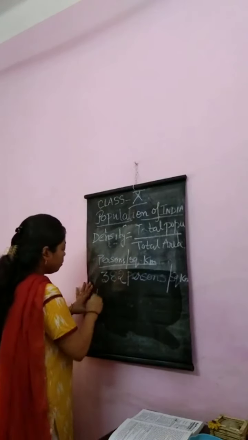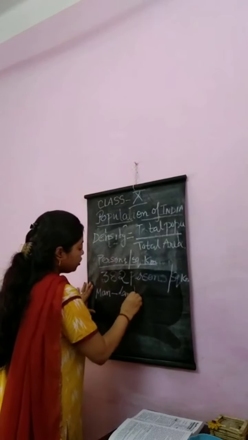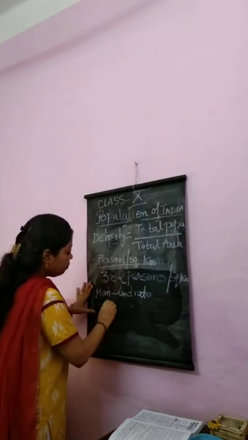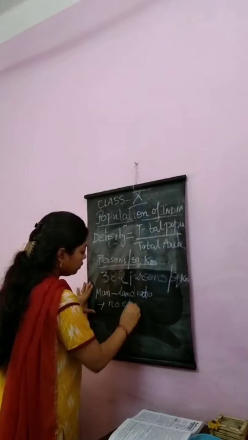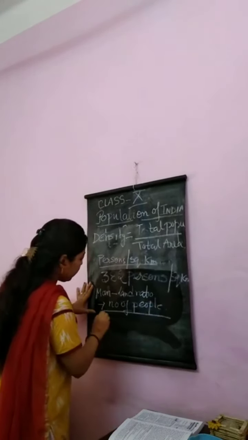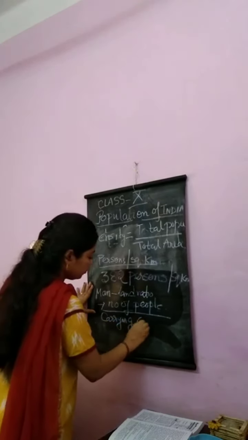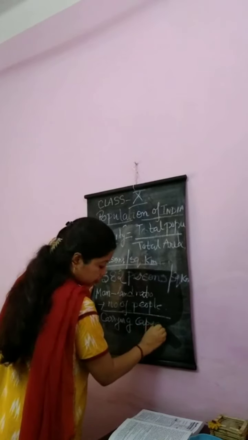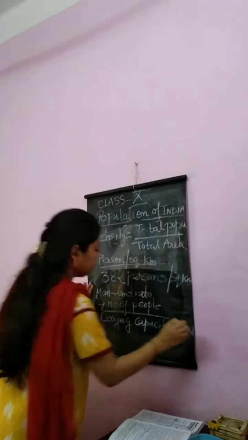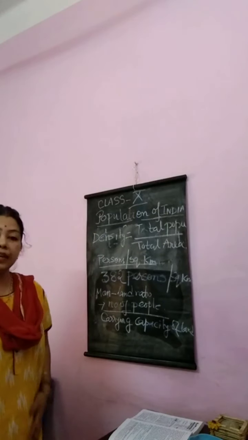Man-land ratio equals number of people by carrying capacity of the land.